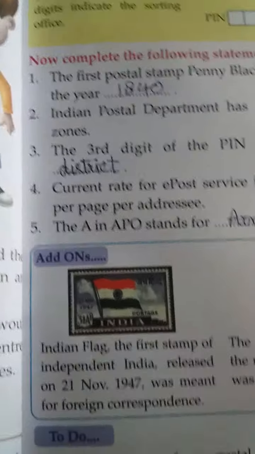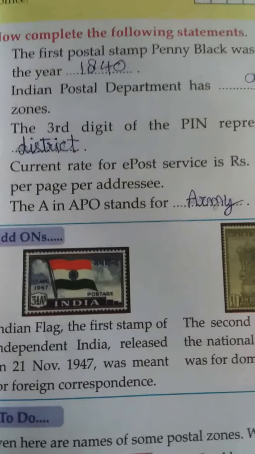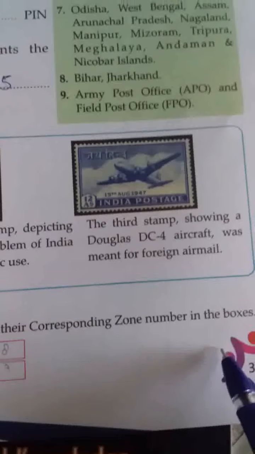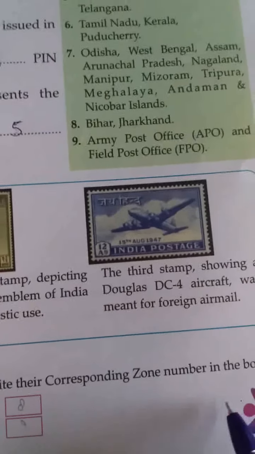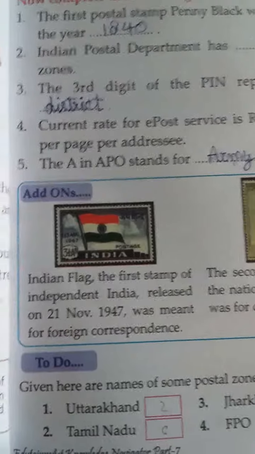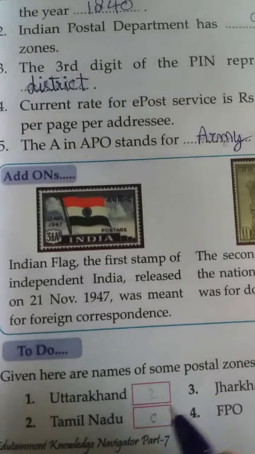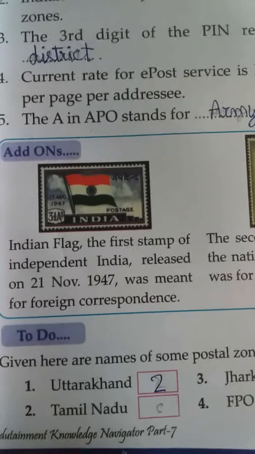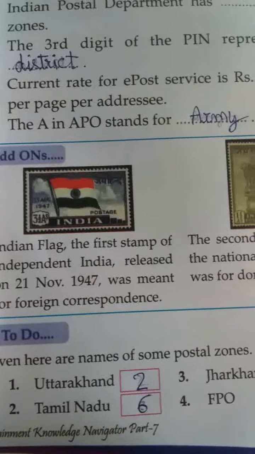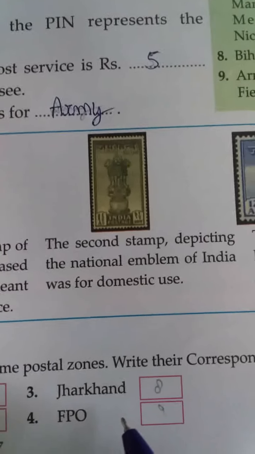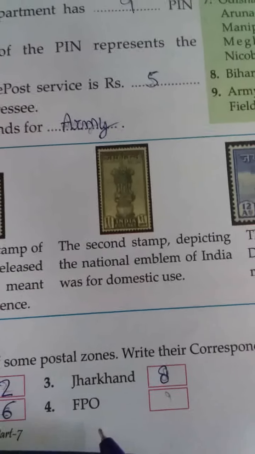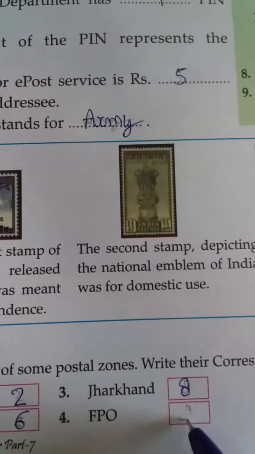Now next, given here are the names of some postal zones. Write their corresponding zone number in the box. You have to write the correct zone number. So first one is Uttarakhand. Correct zone number is 2. Second one is Tamil Nadu. Correct zone number is 6. Then third one is Jharkhand. Correct zone number is 8. Fourth one is FPO. Correct zone number is 9.